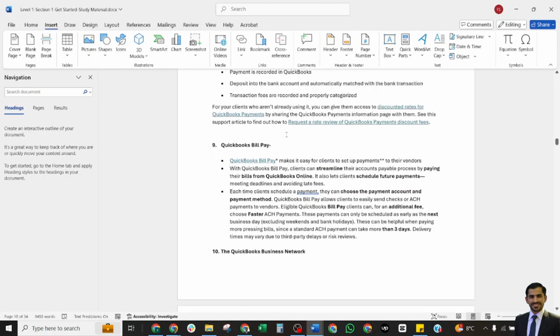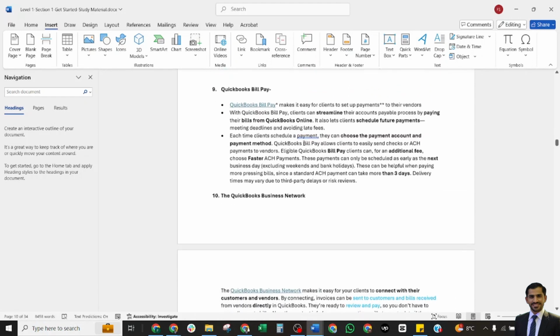For your clients who are not already using it, you can give them access to a discounted rate for payments by sharing the QuickBooks Payments information page with them. See this support article to find out how to request a rate review for the QuickBooks Payments discount rate.